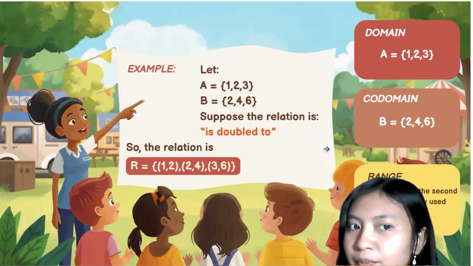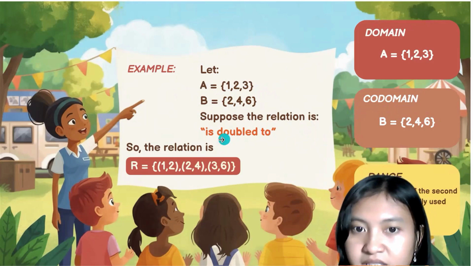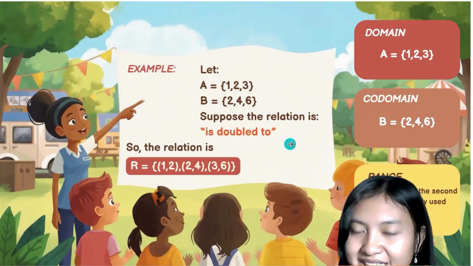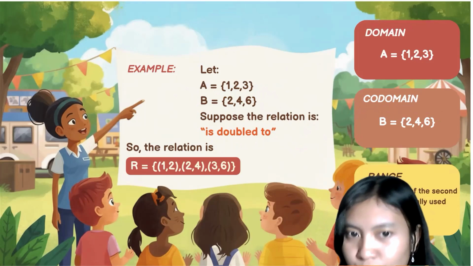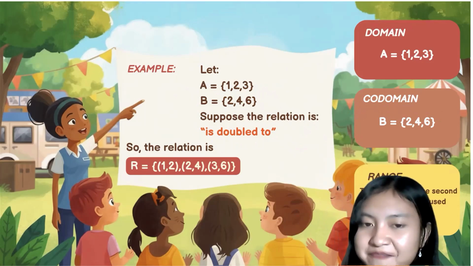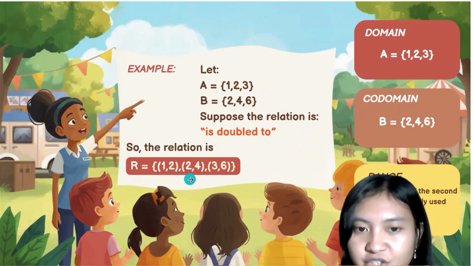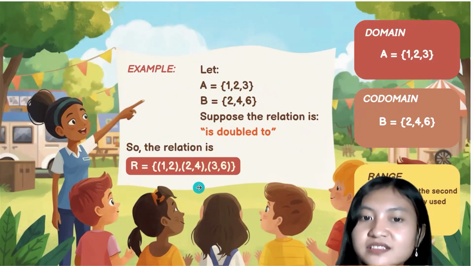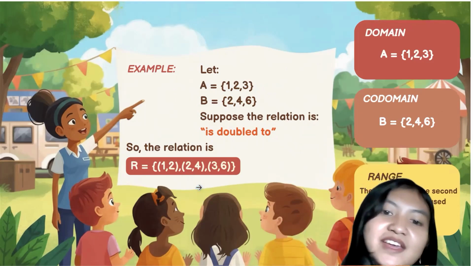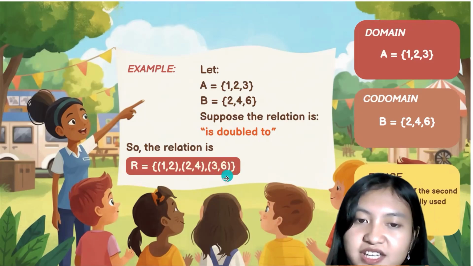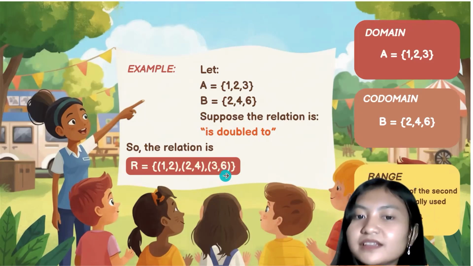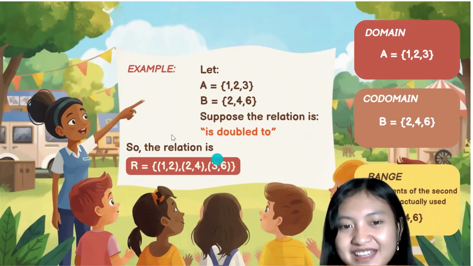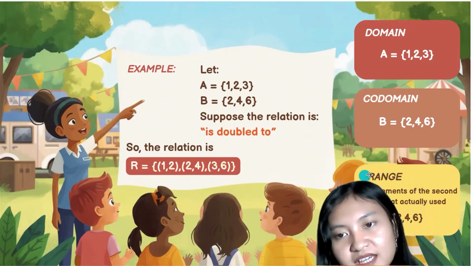Suppose that the relation is double. So the relation happening here is (1, 2), because 2 is double 1. And then the next relation is (2, 4), because 4 is double 2. And the last relation is (3, 6), because 6 is double 3. That is about the relation.